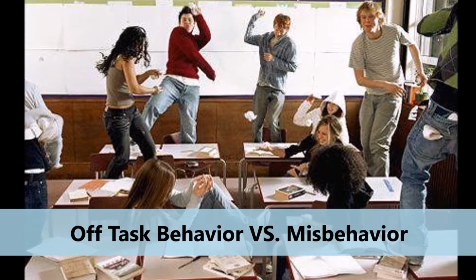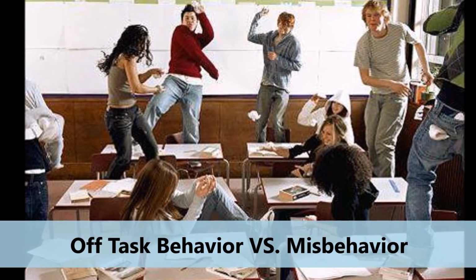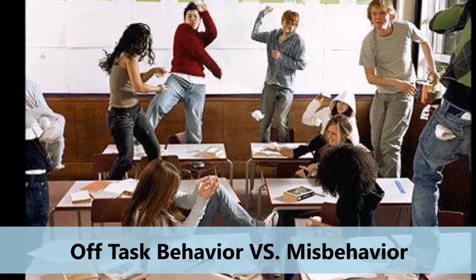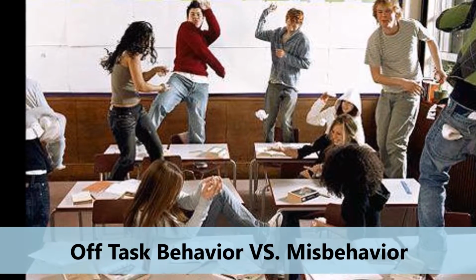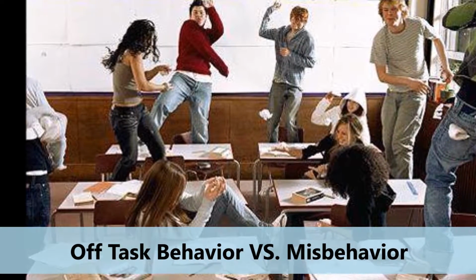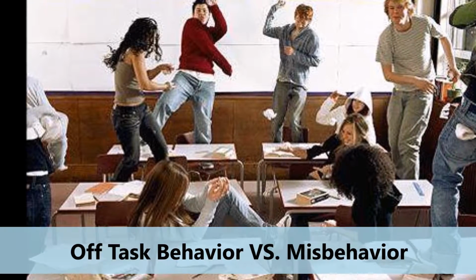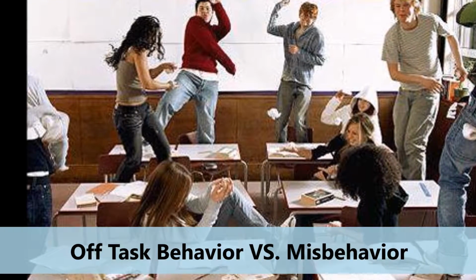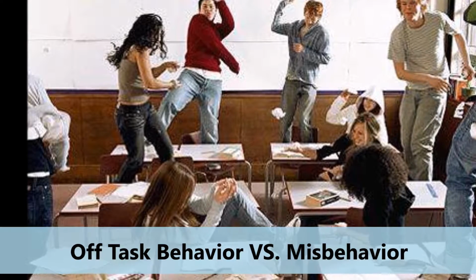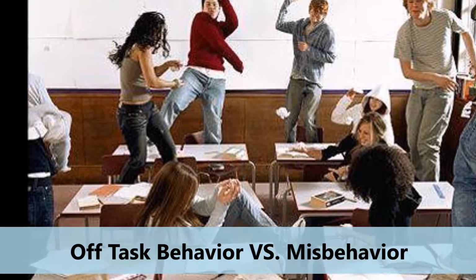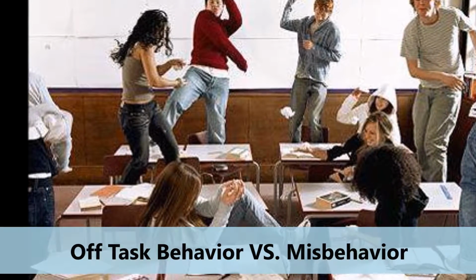Off-task behavior includes student actions that are not focused on the task at hand, but generally don't disturb their classmates. Examples include daydreaming and doodling. Misbehavior is a student behavior that interferes with your teaching, other students' learning, and/or is psychologically or physically unsafe. Off-task behavior requires simple redirection, while misbehavior could require some punishment.